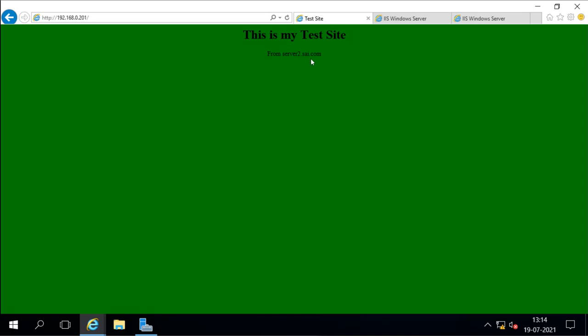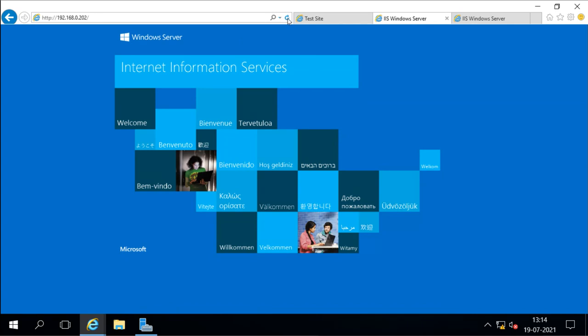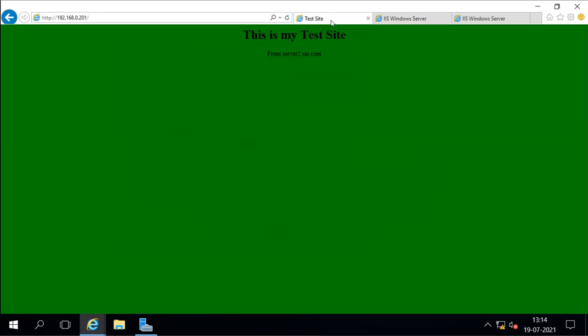Now if I go to server 3, it is still showing this default page. If you don't have your website data and don't have the home page file, it will always show you this default page. So I will create the home page file on server 3 also, so that we can understand whether it is coming from server 2 or server 3.